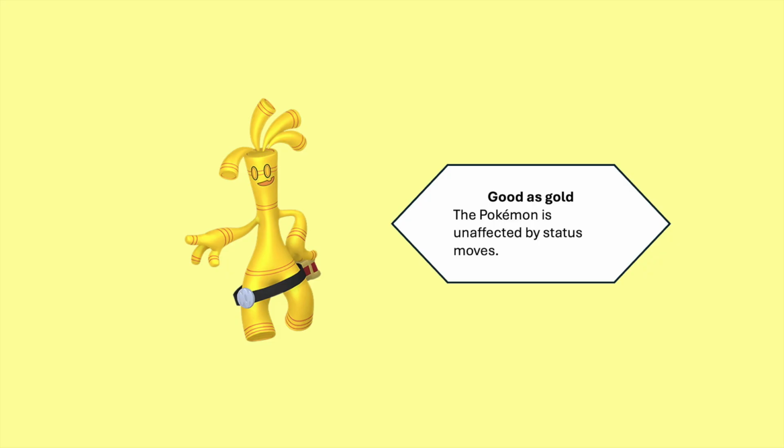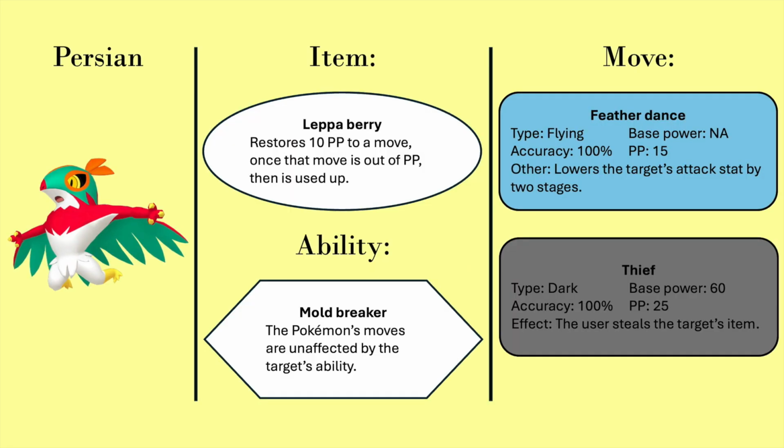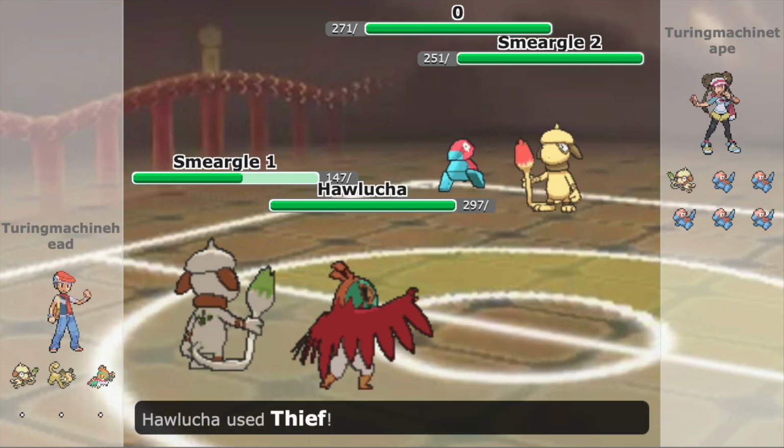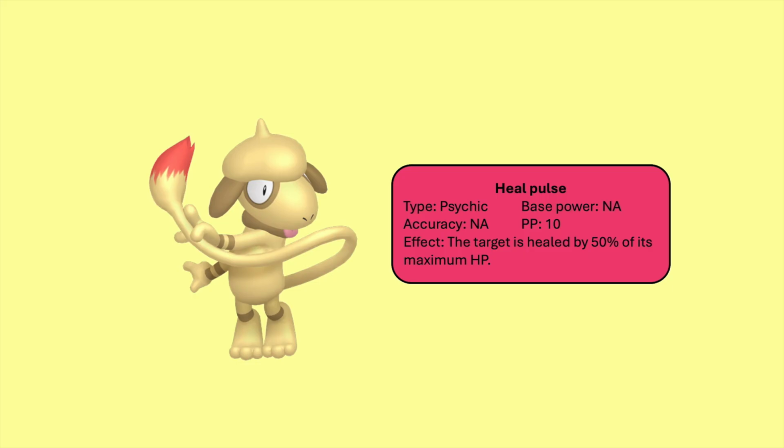Gholdengo is a Ghost Steel-type Pokemon that only has one possible ability, Good as Gold, which prevents it from being affected by status moves. Glare won't work on Gholdengo because of its ability, and Doodle can't erase it. So to get around this, the third member of Team 1 will be a Hawlucha, holding a Leppa berry, with the ability Mold Breaker, and the moves Feather Dance and Thief. Hawlucha doesn't learn Recycle or Switcheroo to replace its Leppa berry, but Hawlucha does learn the move Thief, which steals the target's item. Thief does deal damage, and Smeargle 2 can periodically heal Smeargle 1 with Heal Pulse.